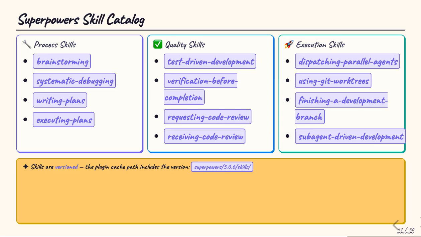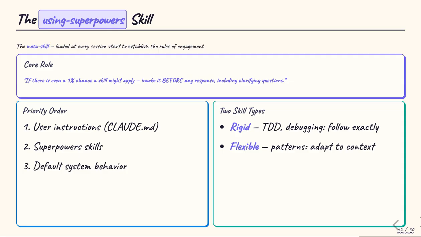Notice the versioning in the plugin cache path. Superpowers/5.0.6/skills. Skills are treated as versioned software artifacts, not ad hoc instructions. The Using Superpowers skill establishes a strict priority order. User instructions from Claude.md or direct requests come first, always. Superpowers skills come second, overriding default system behavior.